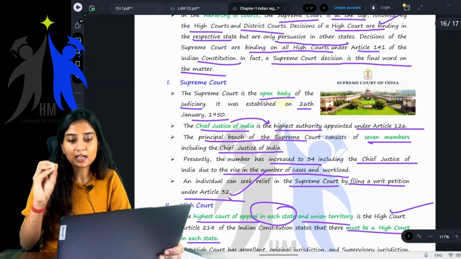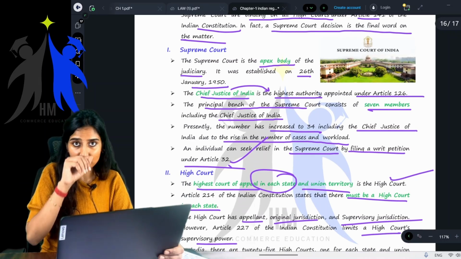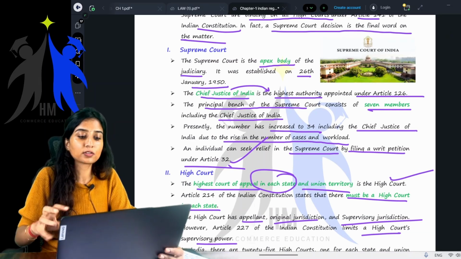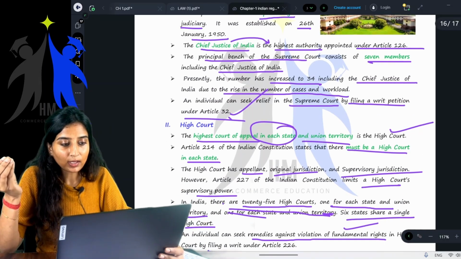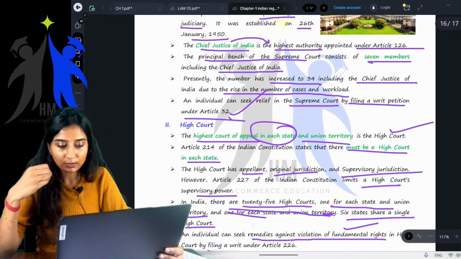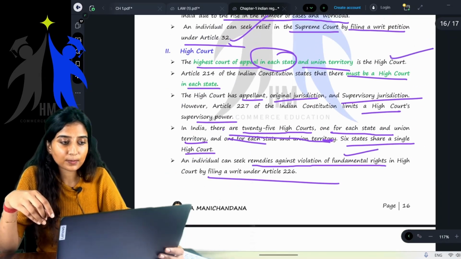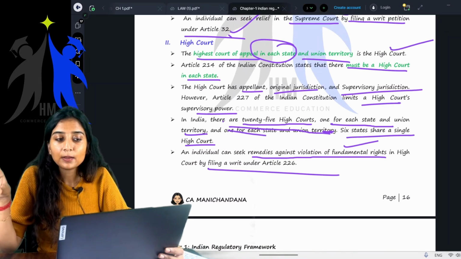The Chief Justice of India is the highest authority. Originally the principal bench consisted of 7 members along with the Chief Justice of India. Now it is increased to 34, including the Chief Justice of India, because of the increasing number of cases and workload. If you have any violation of fundamental rights, you can always file a writ petition to the Supreme Court.